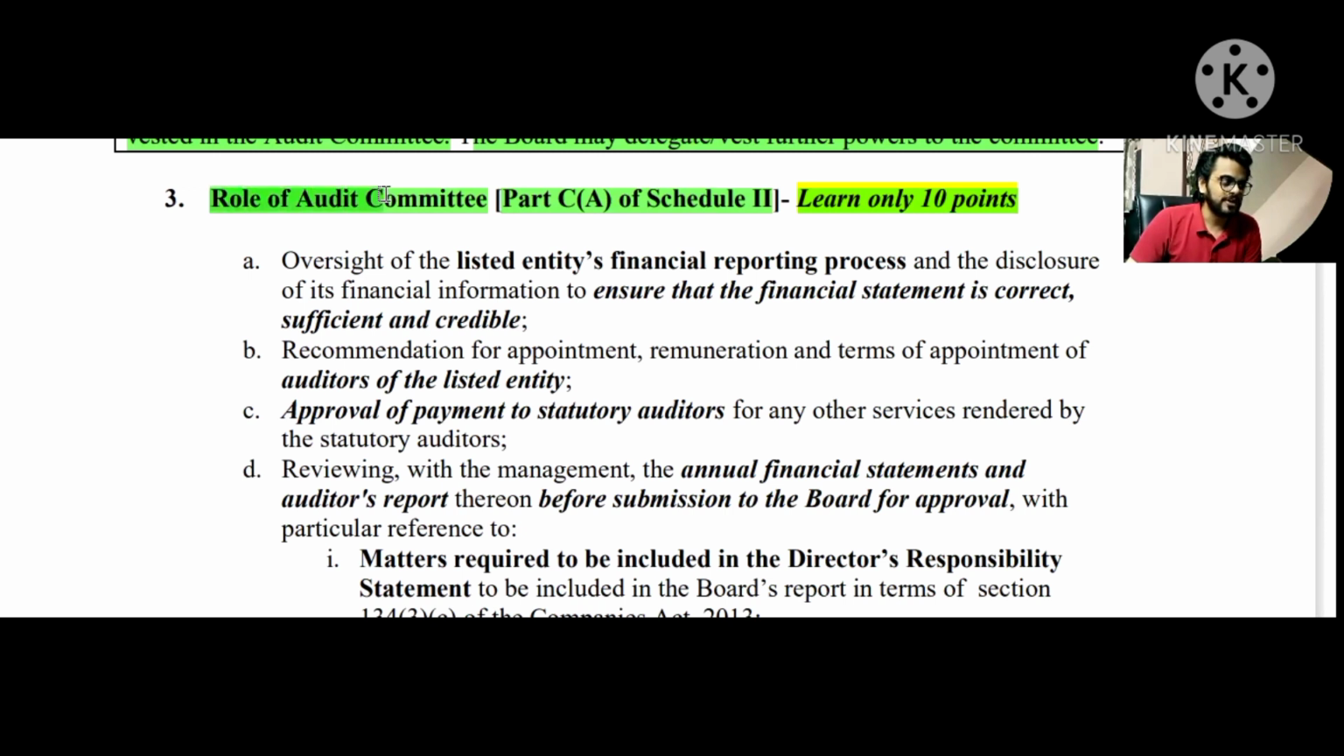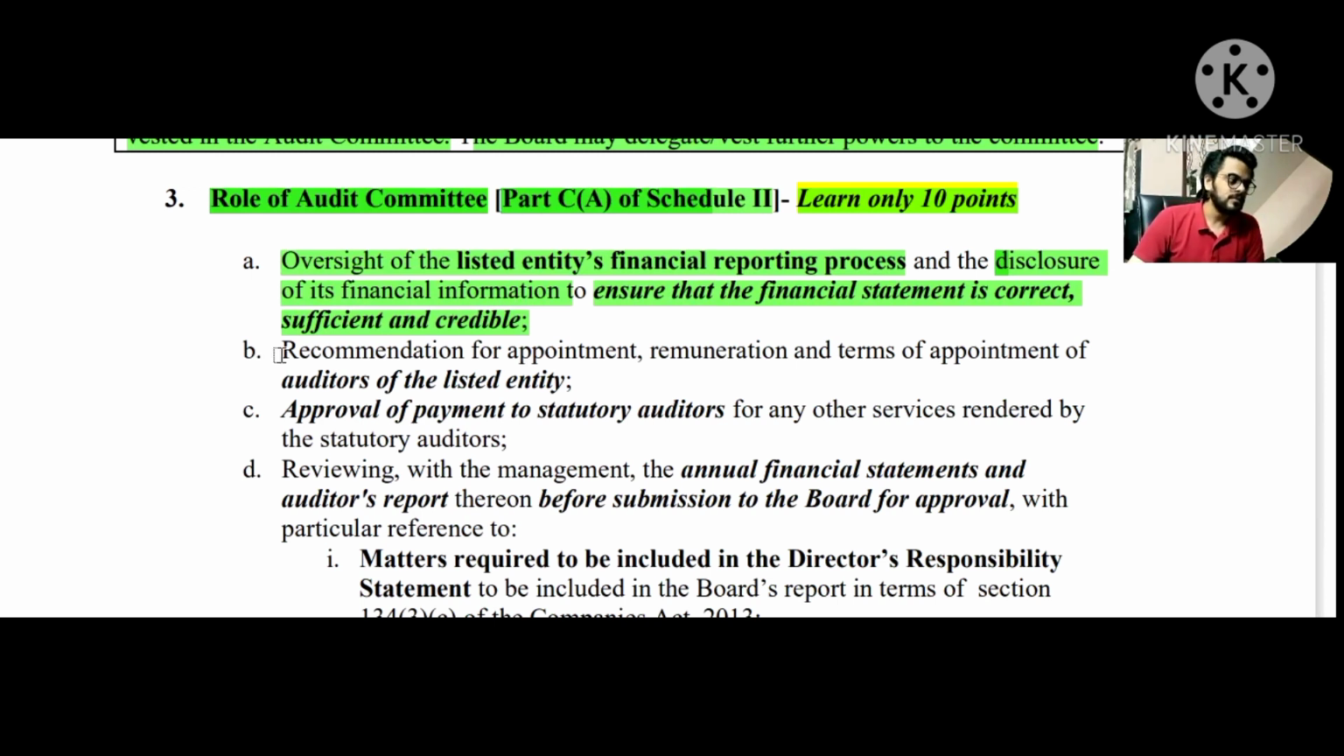So if the question on the role of audit committee is asked, then mention that part C, subpart A of the schedule to regulation number 18 tells us about the role of the audit committee in the SEBI LODR portion. First point is about the oversight of the listed entity's financial reporting process, and to ensure that the financial statement is correct, sufficient, and credible. Disclosure of its financial information, to ensure that the financial statement is correct, sufficient, and credible. So this is the first role of the audit committee, to have an oversight of the listed entity's financial reporting process and disclosures of its financial information to ensure that the same is complete, correct, and sufficient.